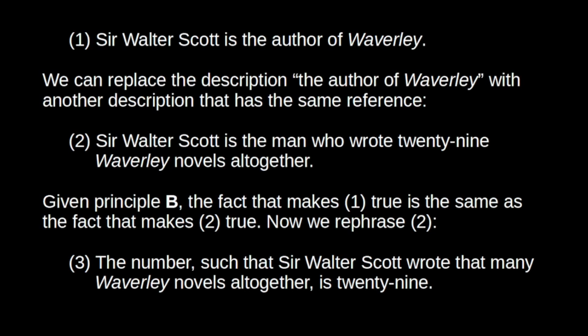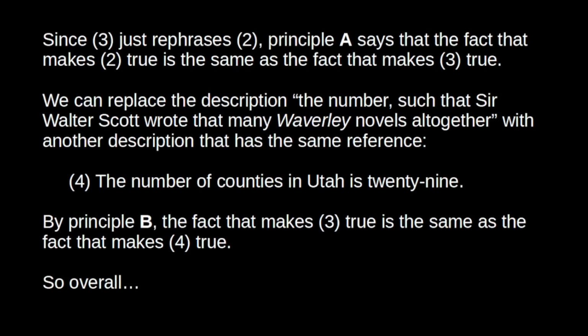Okay, but now we can rephrase 2. So instead of saying 2, we can say, number 3, the number such that Sir Walter Scott wrote that many Waverley novels altogether is 29. Church takes it that 2 and 3 are synonymous, or at least close enough to be synonymous that they must have the same reference. 3 is just a different way of phrasing 2. They seem to be logically equivalent. So the fact that makes 2 true should be the same as the fact that makes 3 true.